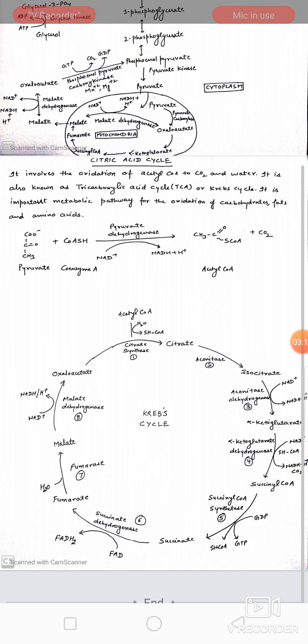Under anaerobic conditions glucose breaks down into two molecules of pyruvate in the cytosol.